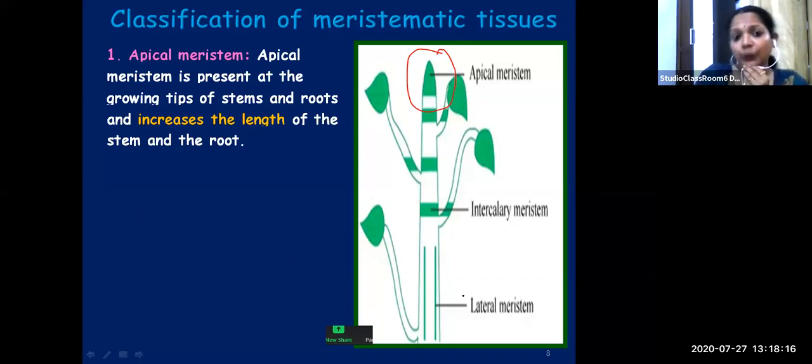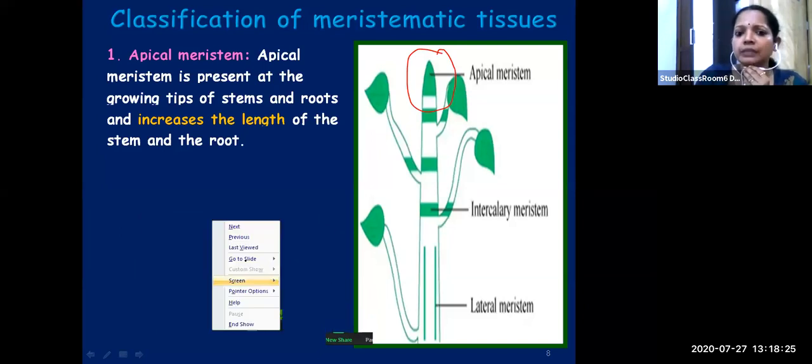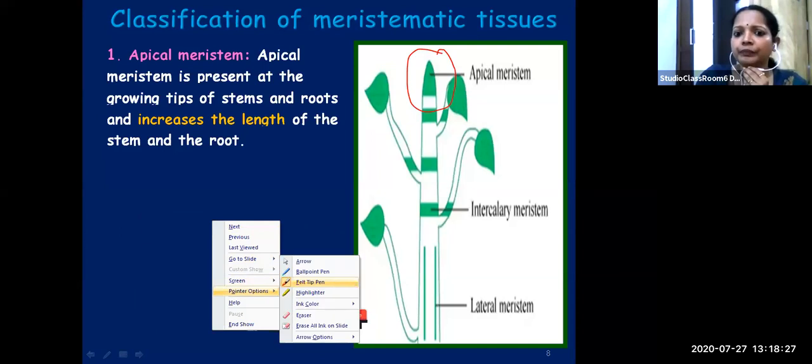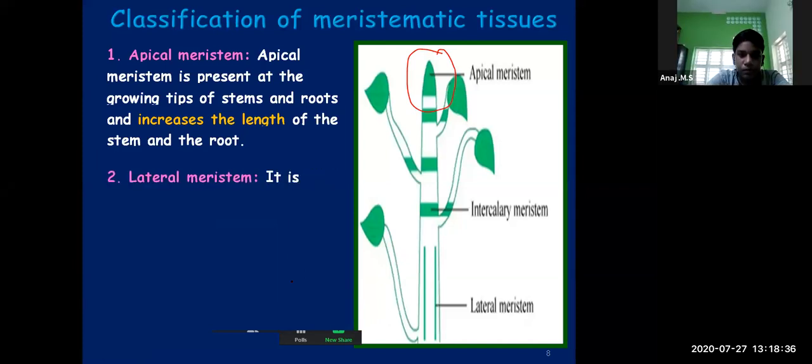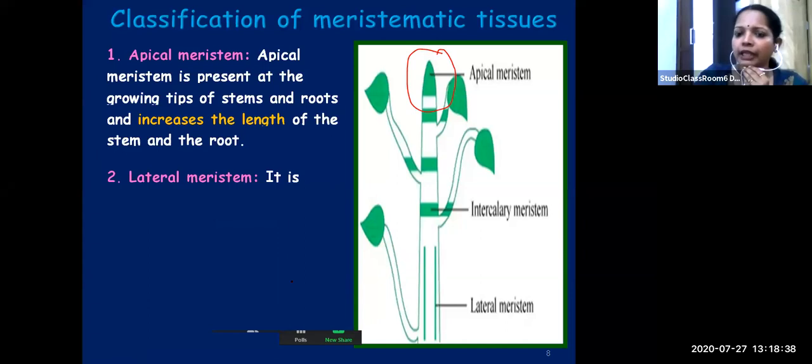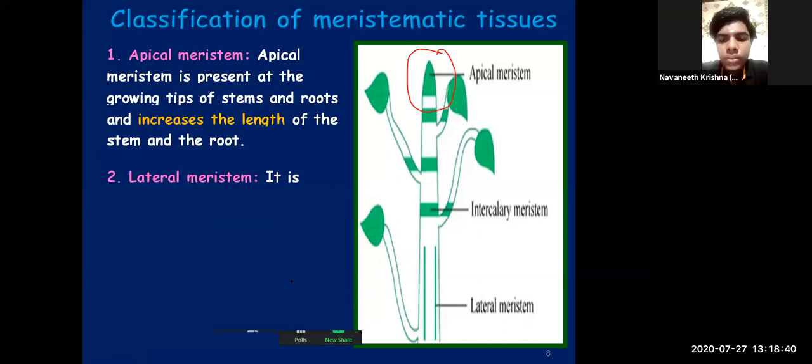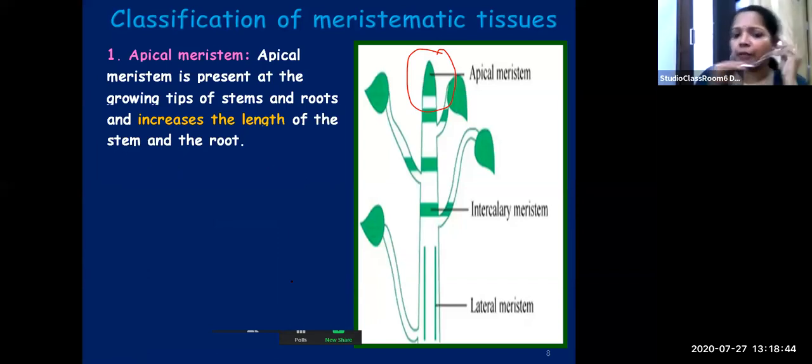At the growing tips of the stems and roots, and it helps in increasing the length of the stem and the roots. And where do you find them? At the growing tips of the stems and roots, and helps in increasing the length of the stem and the root.